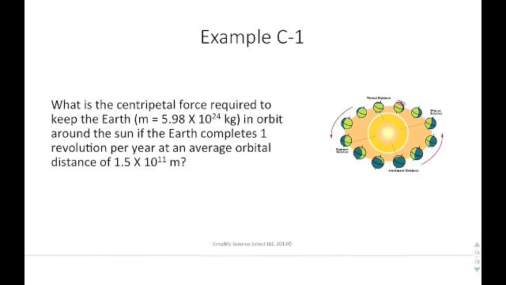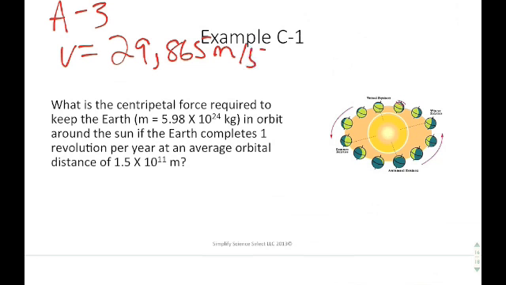The first one says, what is the centripetal force required to keep the Earth in orbit around the Sun if it completes one revolution per year at an average orbital distance of 1.5 times 10 to the 11th meters? This question would take a while, except that in A3 we already calculated the velocity of Earth. We said it's 29,865 meters per second. That shortens our calculation quite a bit. We can use the velocity to calculate the acceleration by using v squared over r.